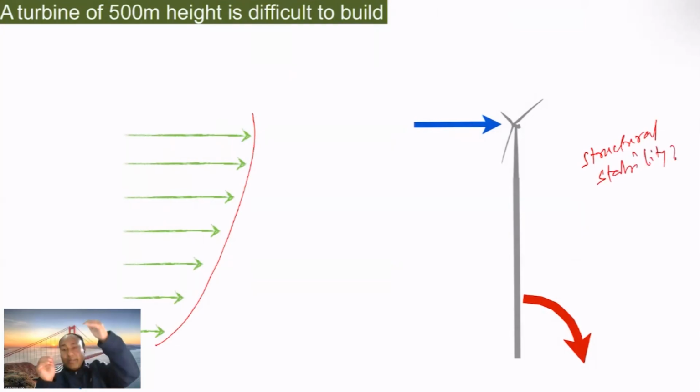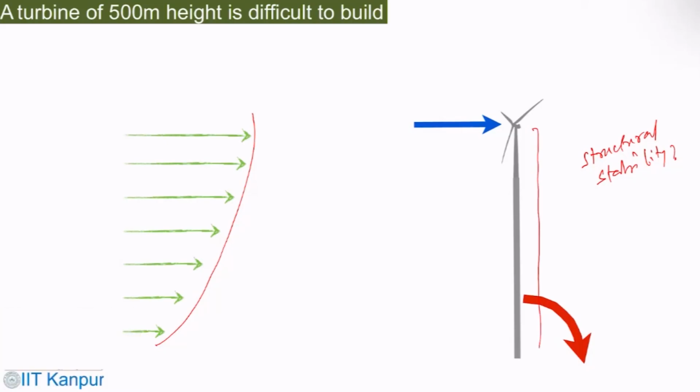Slightly away from the earth surface, the wind shear also gets reduced, you have clean wind available, and we can extract the energy. But then we have to construct a long tower like this. A long tower is very difficult to build, and at the same time it will not have structural stability. But can we do something like that?